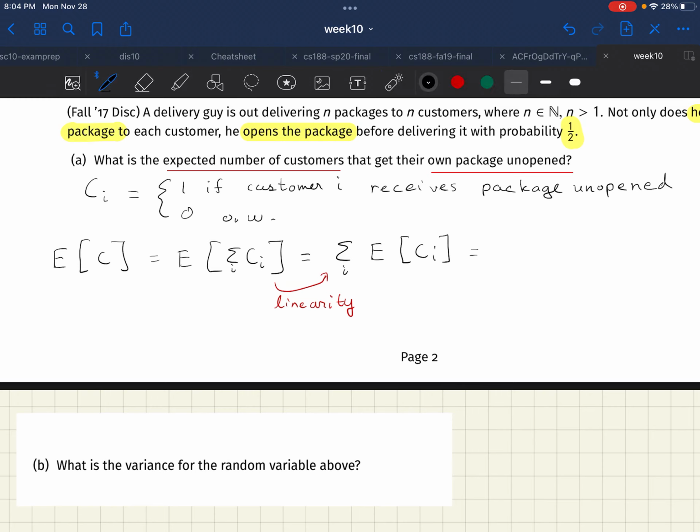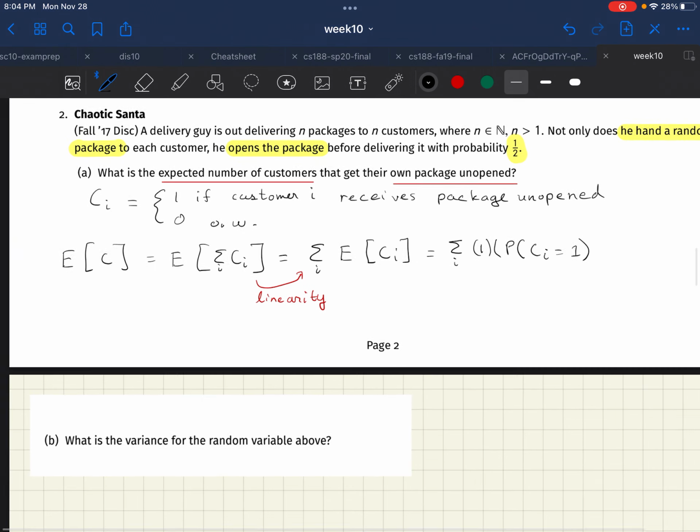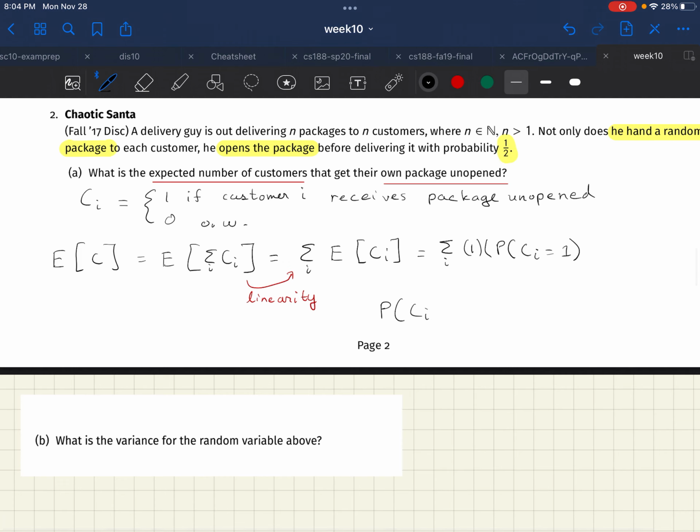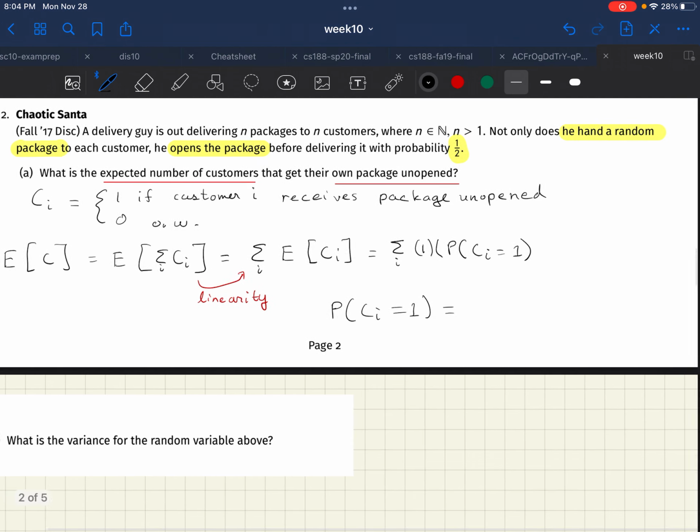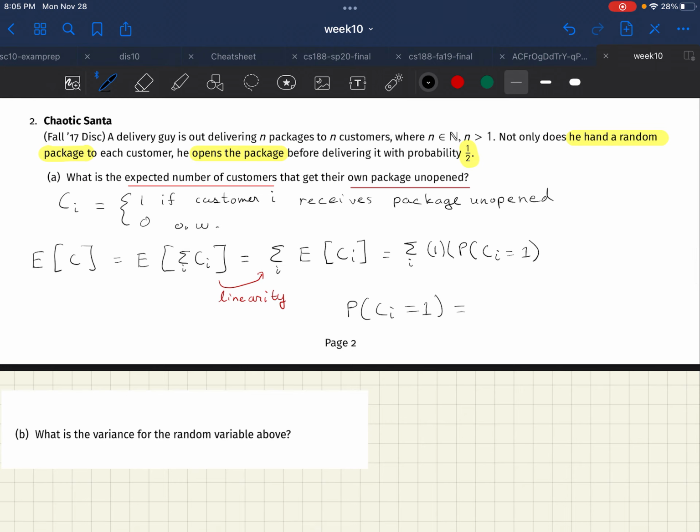So in this case, what does that mean? Well, we look first at what is the value of this random variable for each individual customer. Well, it's 1. And what is the probability that C sub i is equal to 1? Or in other words, what is the probability that customer i receives their package unopened? Okay, well, there are two elements to this, right? We'll write this here separately. The first element is that this delivery guy hands the package out at random. So the likelihood that it falls into the lap of the correct person is 1 over n.